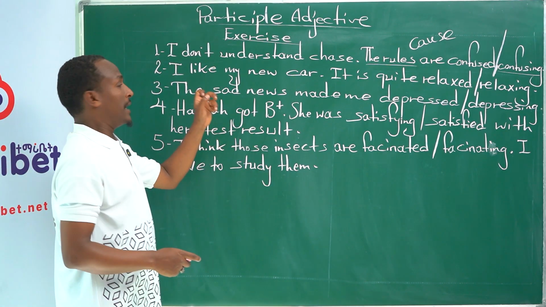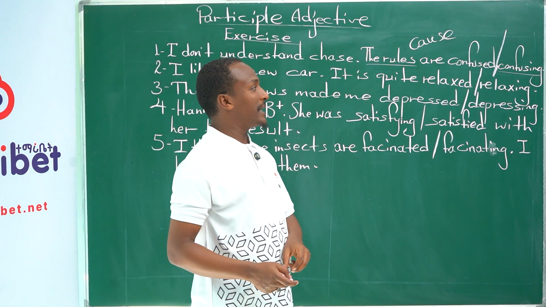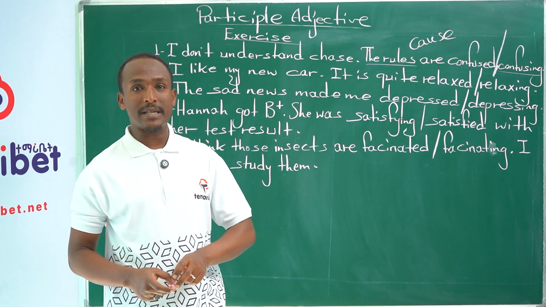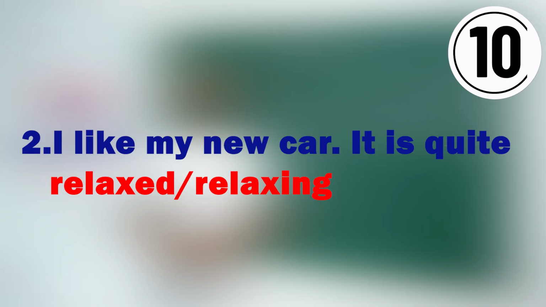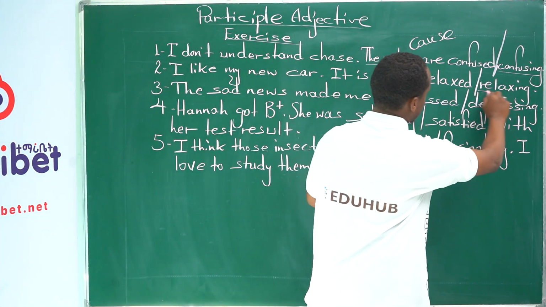Great. The next question: I like my new car. It is quite relaxed or relaxing. Put your answer. You have 10 seconds. Okay, if you say the answer is relaxing, you are correct.